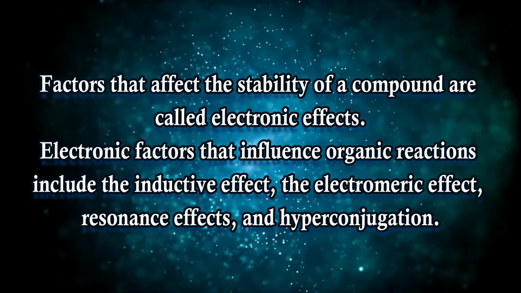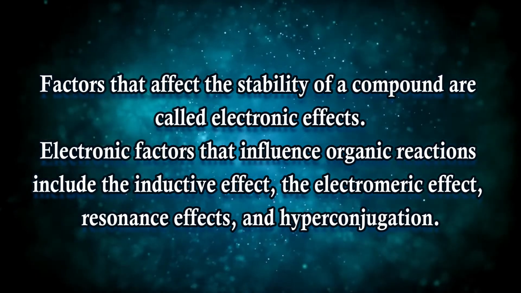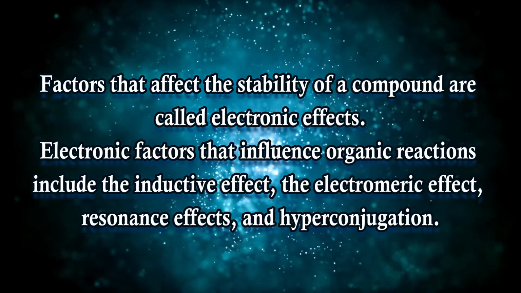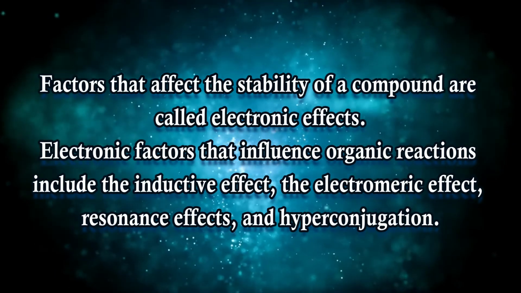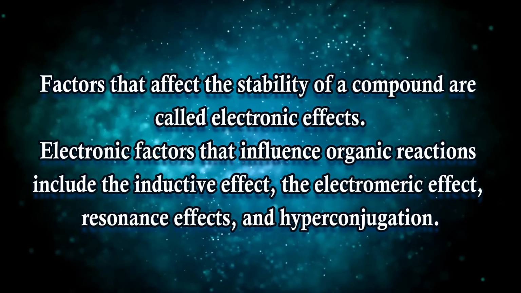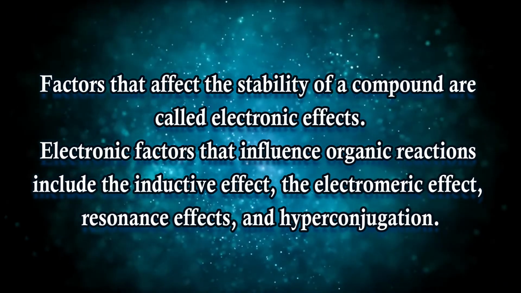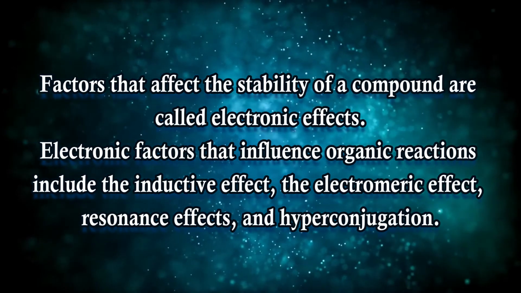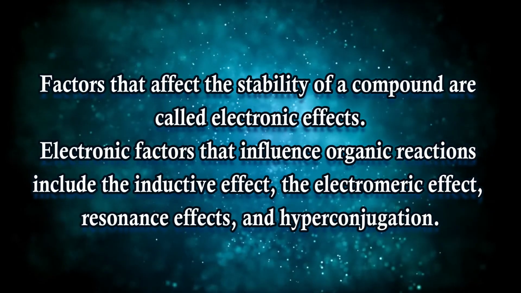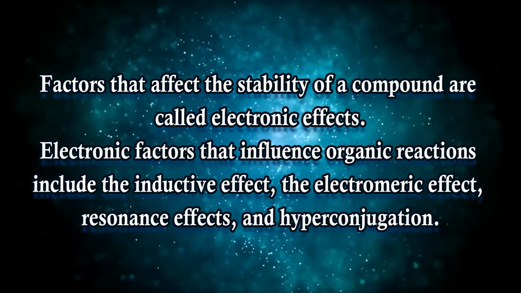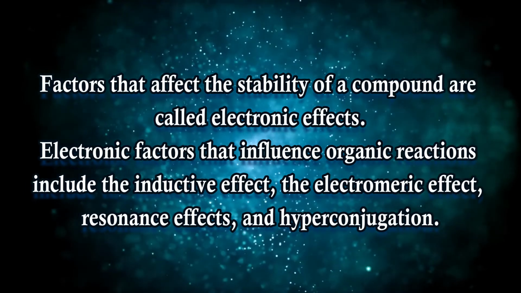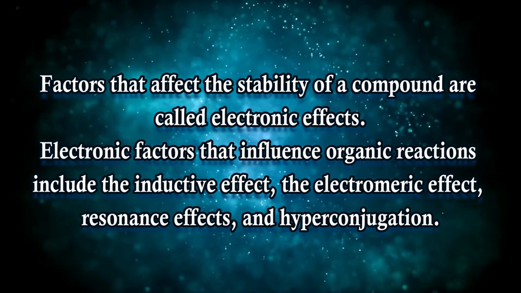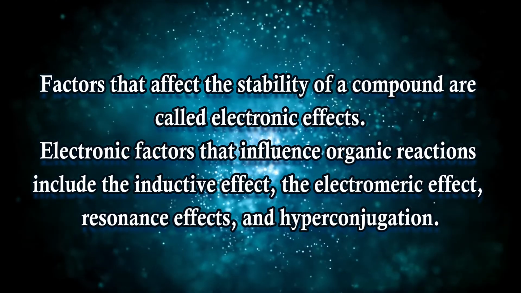Now, in search of this particular question, we have come across certain effects which are called electronic effects, right? So this is the origination of electronic effects: if the reaction is happening, if the compound is stable, if the compound is existing, then there must be some sort of activity within it. This activity will be due to electrons, and the particular effect will be called electronic effect, okay? Now, let us move into the factors that affect the stability of a compound. As you can already see, the factors that affect the stability of a compound are called electronic effects, okay?